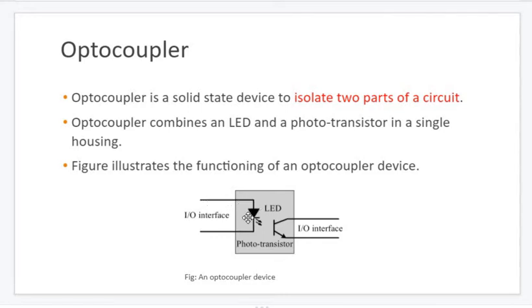Once this PN junction gets more than the threshold voltage, the electrical energy is converted into light energy. That light falls on the opposite side of the optocoupler. So its potential keeps rising. That means as you increase the input, the brightness of the light increases here, and it will fall on the other side, that's the receiving side.